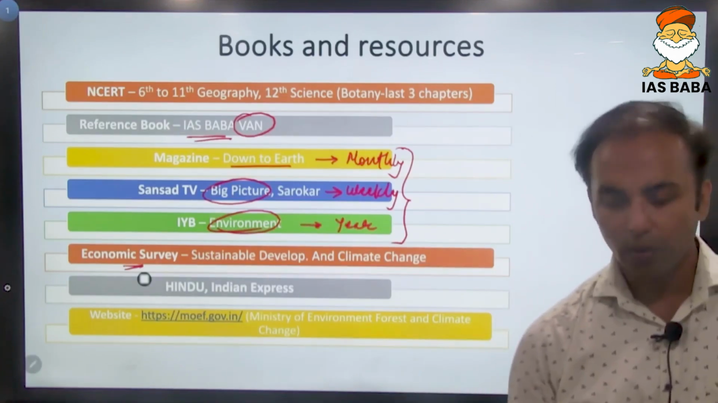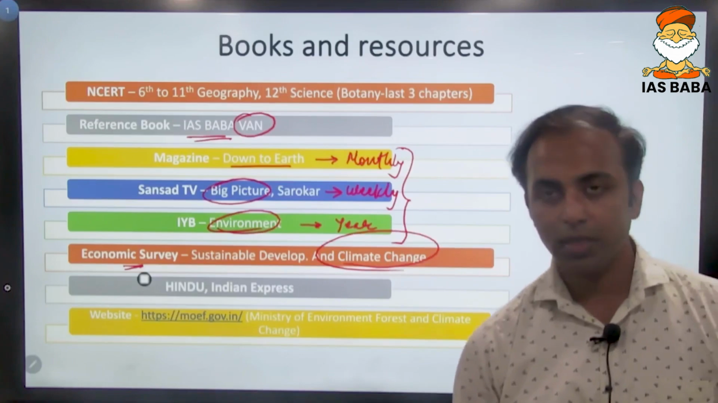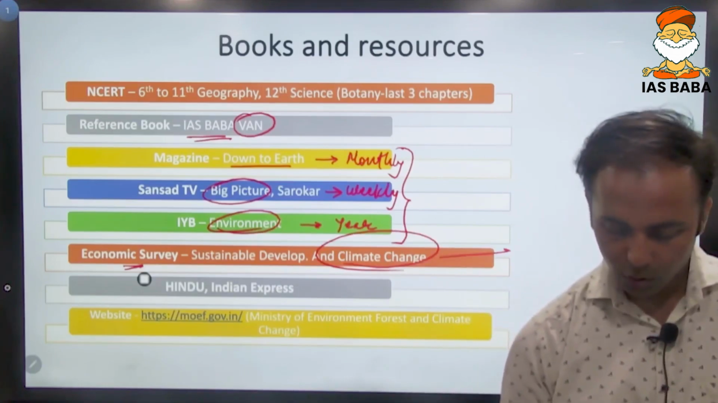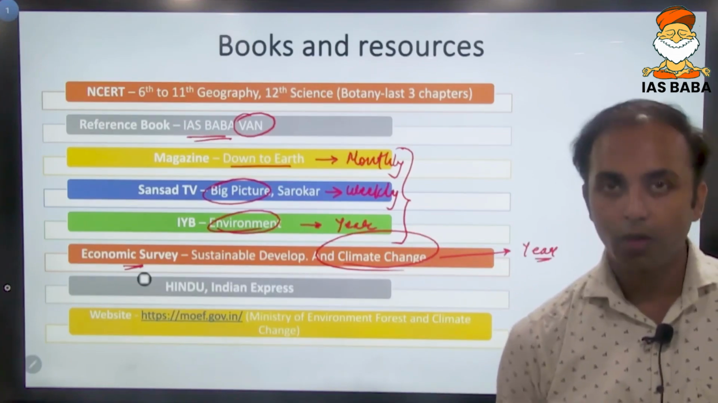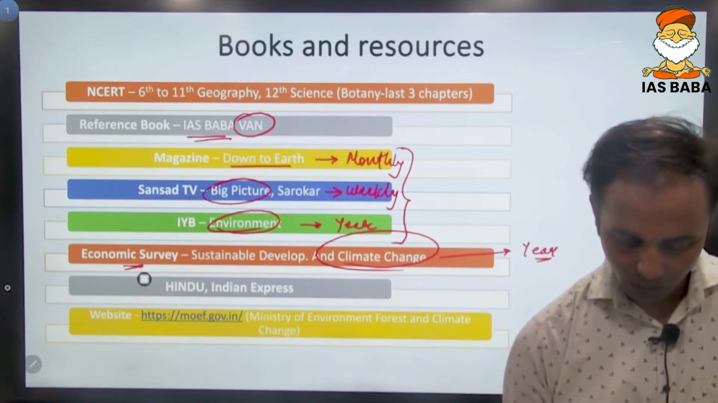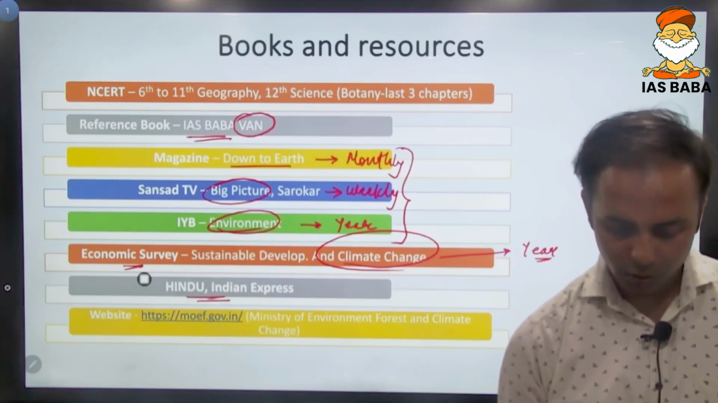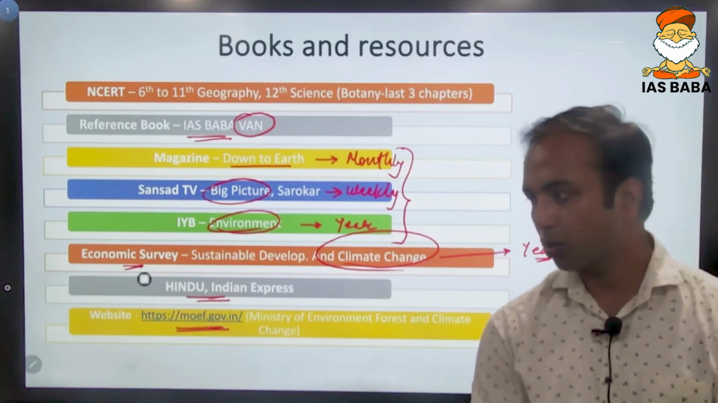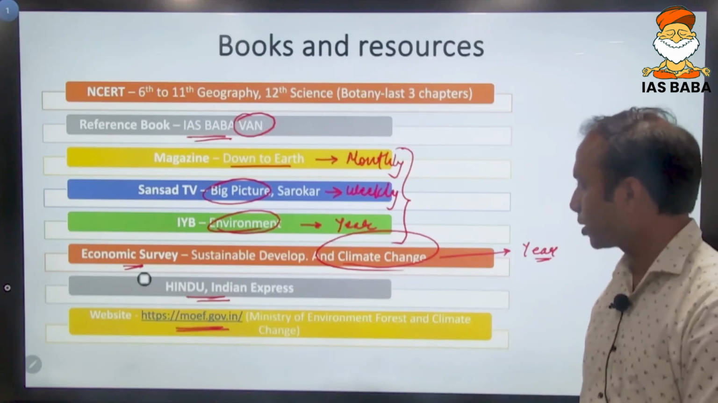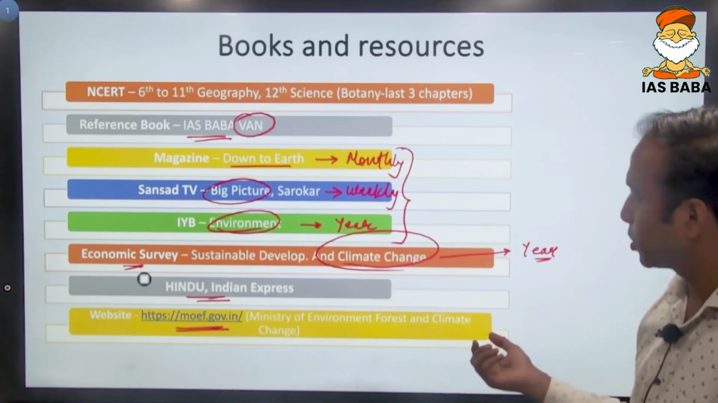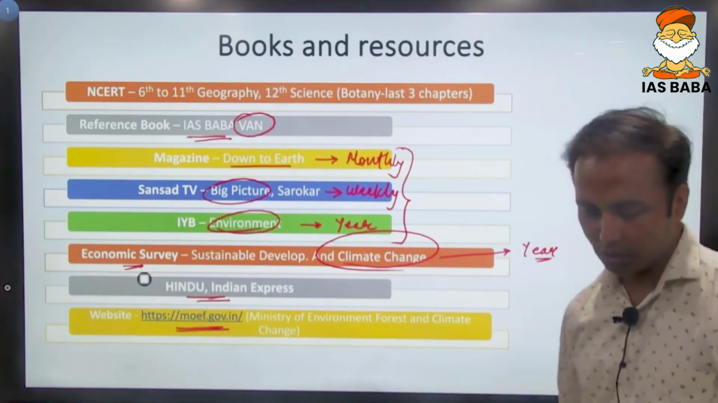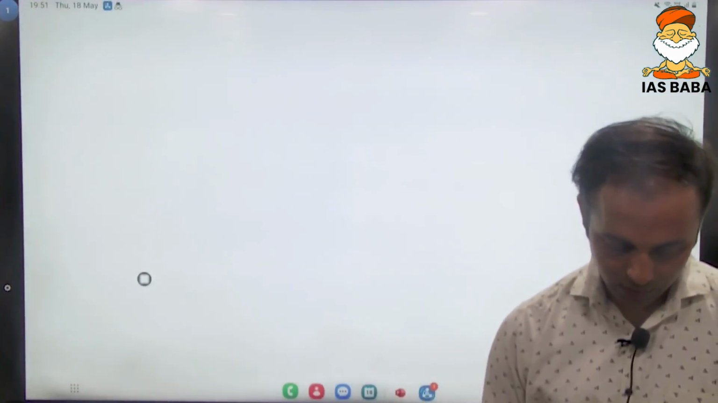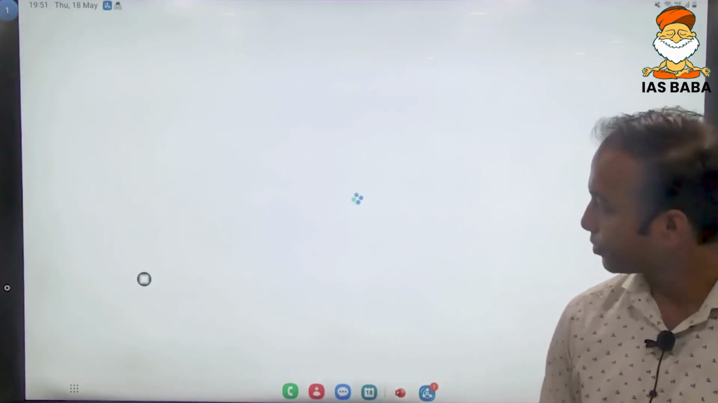In the economic survey there is 1 chapter dedicated to climate change almost every year, so you can refer to the economic survey. Of course, this is also yearly material. And for day-to-day references, you can refer to The Hindu and the Indian Express. And as an add-on, to keep yourself polished with the overall things, you can lastly refer to the ministry website, Ministry of Environment, Forest and Climate Change. Okay, so some dedicated NCERT chapters, as I have mentioned, are these.